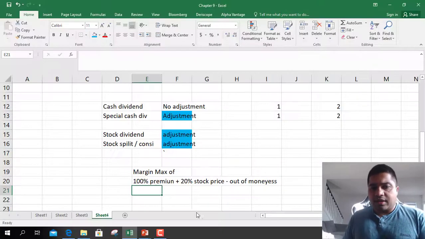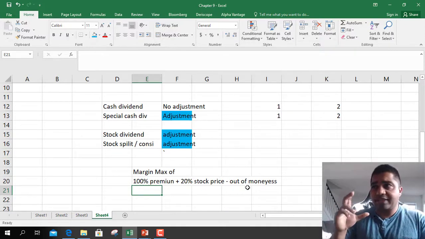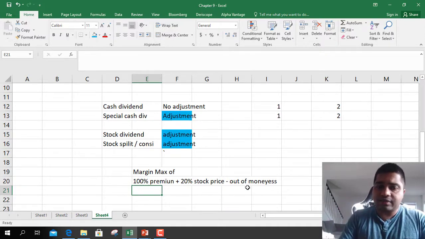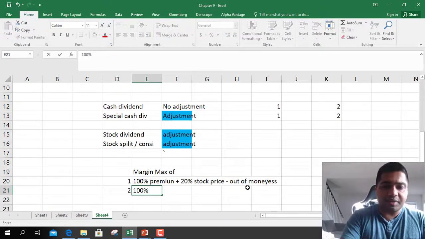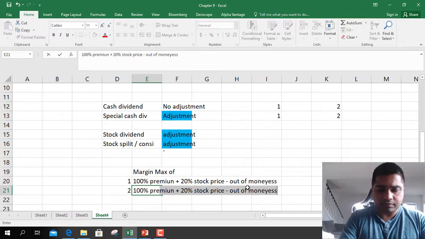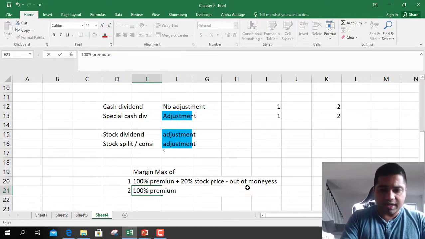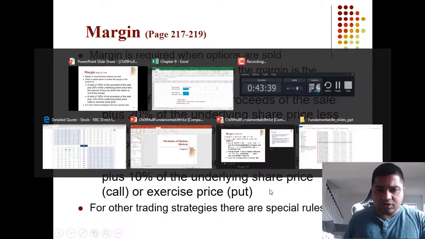Okay. So 100% premium plus 20% stock price minus how much out of the money the option is. That is the first. Second is 100% premium plus 10% stock price.